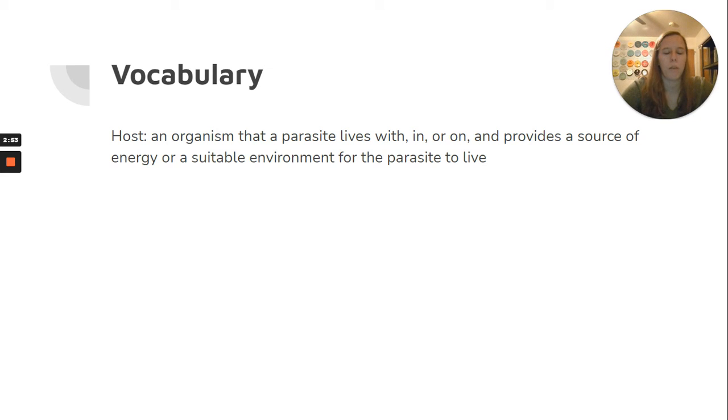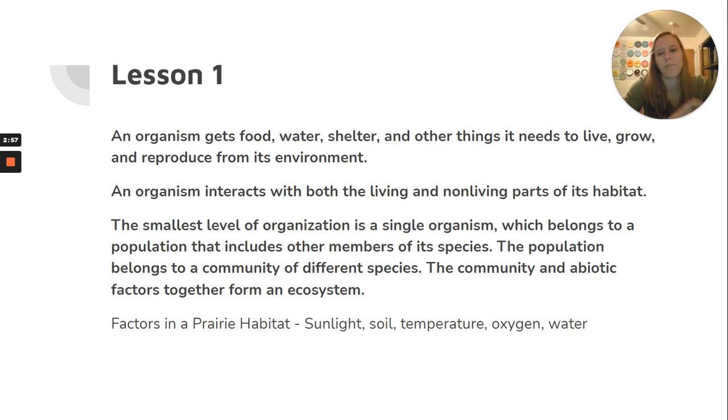So normally with vocab, we'll have a few that are matching for the quiz. So from lesson 1, an organism gets food, water, shelter, and other things it needs to live, grow, and reproduce from its environment. An organism interacts with both the living and non-living parts of its habitat. The smallest level of organization is a single organism, which belongs to a population that includes other members of its species. The population belongs to a community of different species.